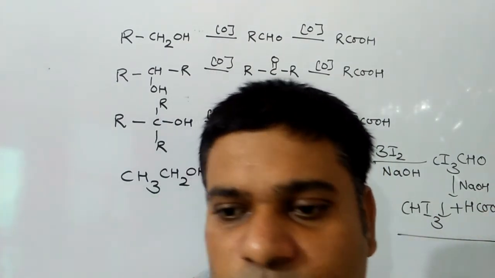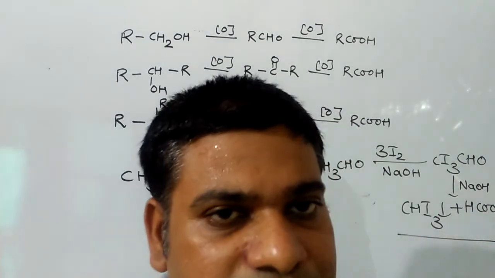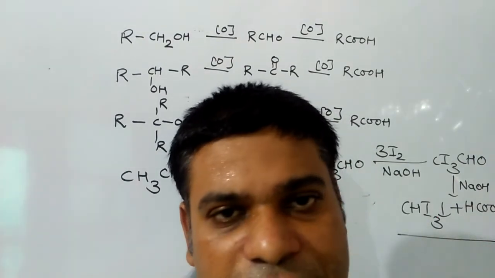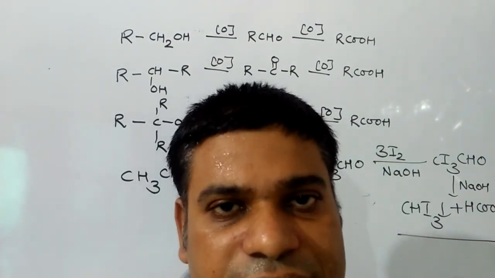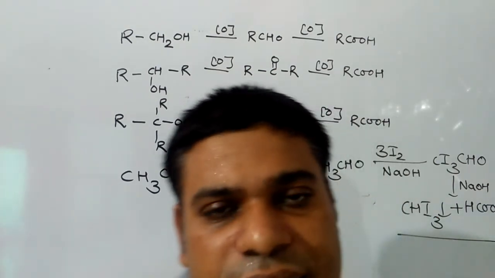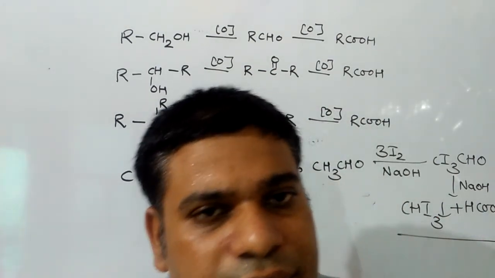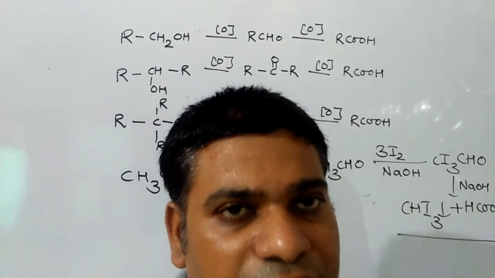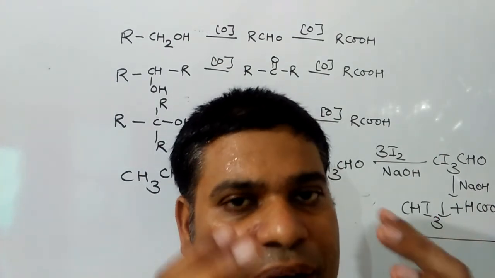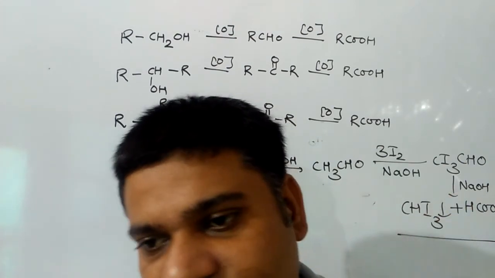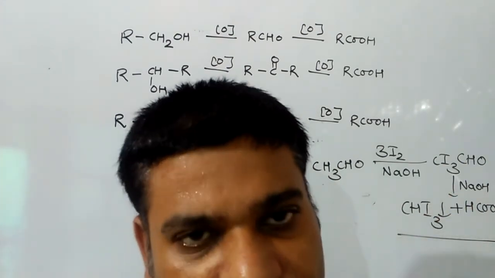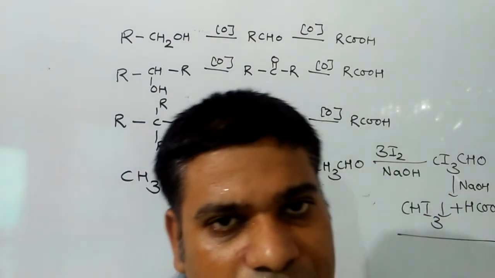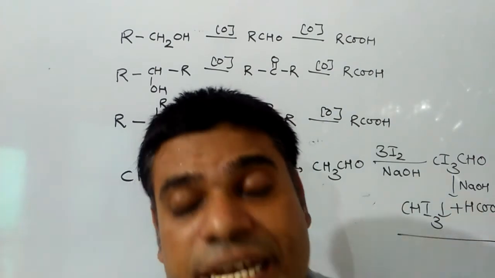If a primary alcohol is oxidized with a stronger oxidizing agent, then the product formed will be carboxylic acid, but all three states have the same number of carbon atoms. In secondary alcohol, in the middle we will get ketone, and the final stage carboxylic acid, but carbon becomes less. And in case of tertiary alcohol, first ketone, then carboxylic acid, and carbon atoms become less in both the states.